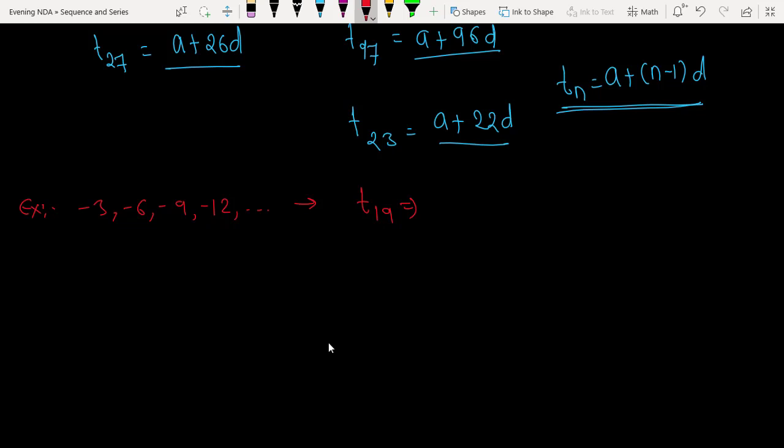Definitely. For t19, what is the general form? It is a plus 18d. A plus 18d, excellent. Now what is the value of a here? Minus 3. A is nothing but -3, plus 18. What is the value of d here? 3 minus 3.